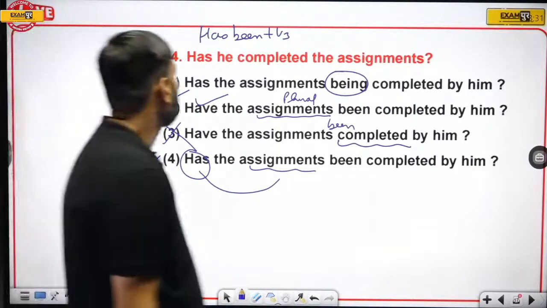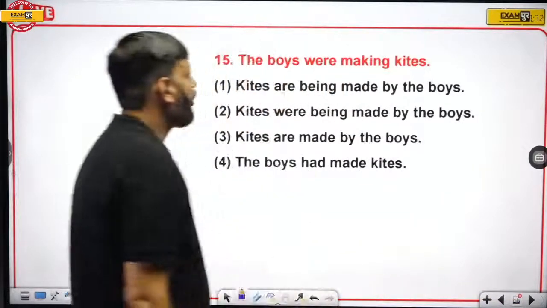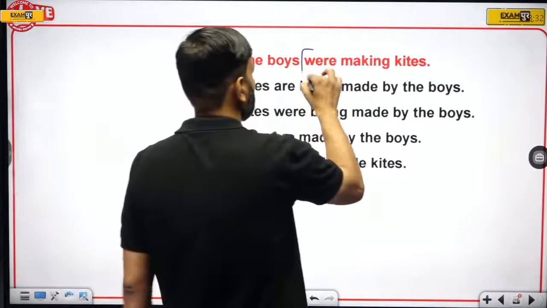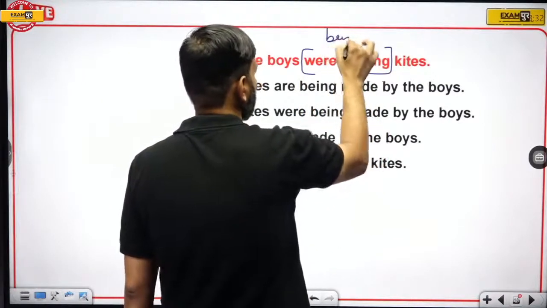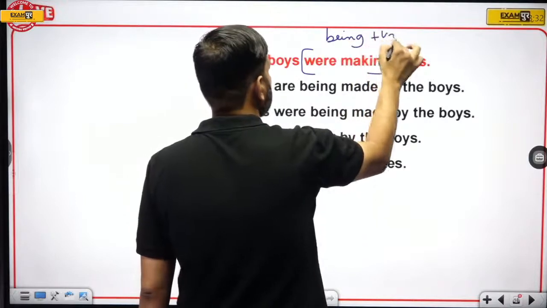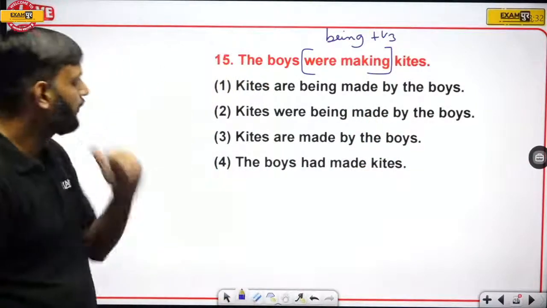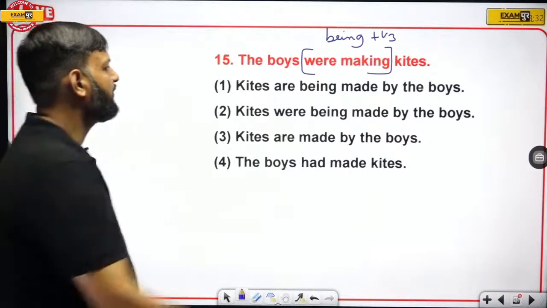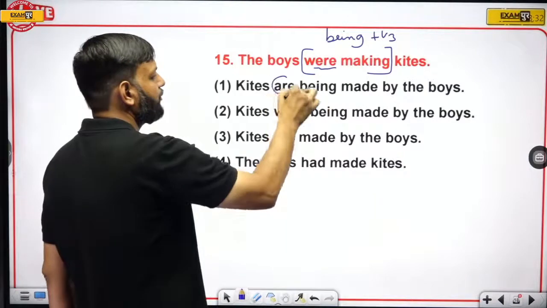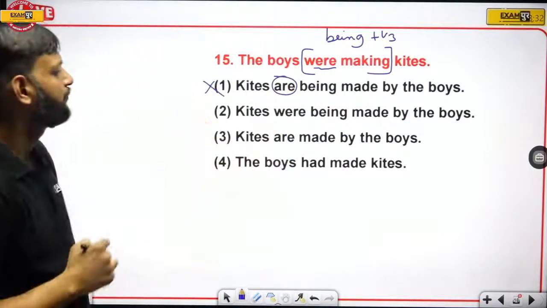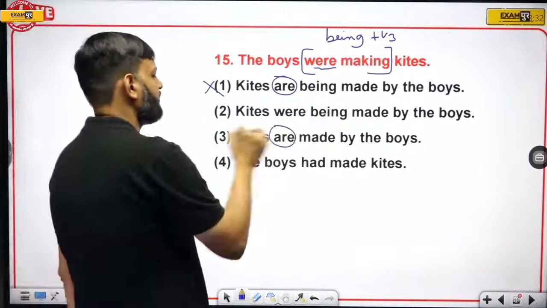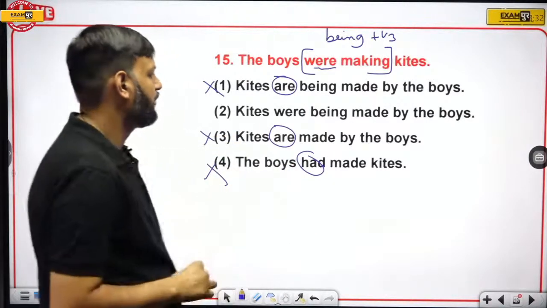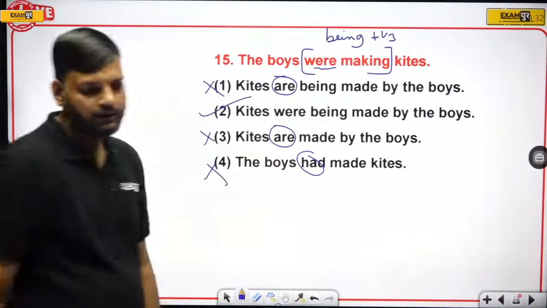Okay. Now the next one. The boys were making kites. So here we have continuous. Continuous tense means being plus third form. Okay. So kites are being made. Here we have were. Okay. Past tense cannot be present. Eliminate. Had cannot be used. Right. So here only one option is there which is right. Option number 2 is the right answer.